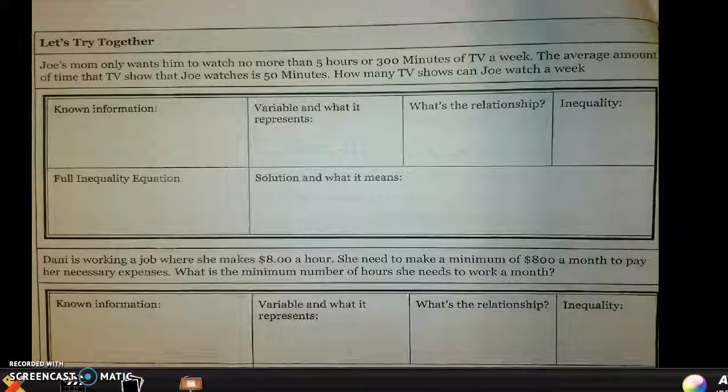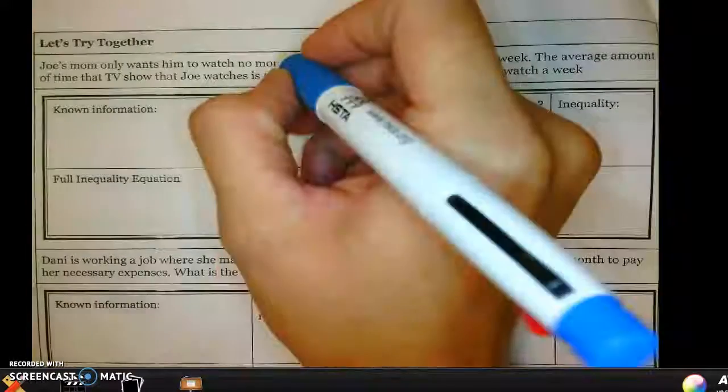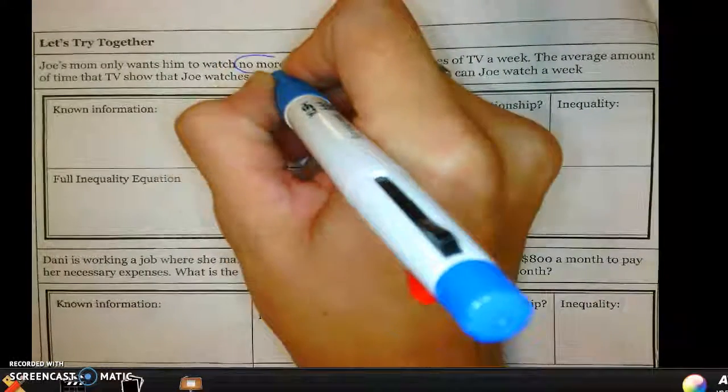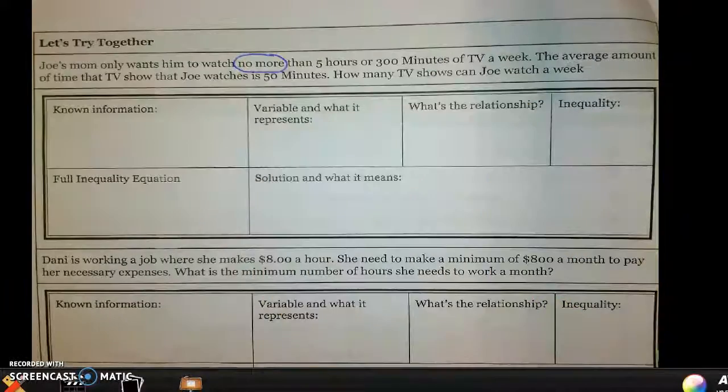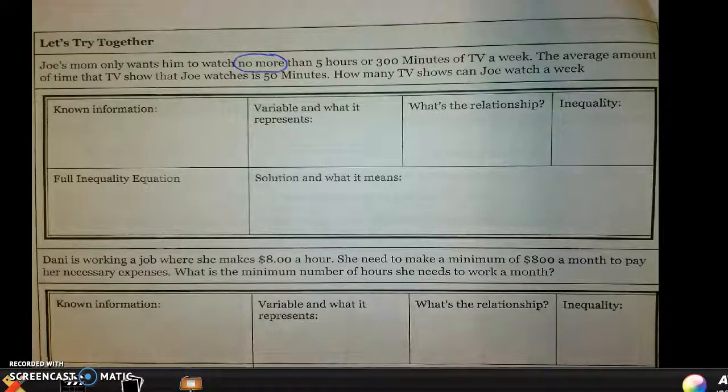All right, so some of the things that I want to point out and annotate in this is the words no more. That is going to indicate what our inequality sign will be. And this is what's a little bit different from yesterday. Yesterday was a bit easier because we could always start by writing that equal sign because they were equations. Today we're writing inequalities, so we know we're going to have to figure out what inequality sign we're going to use.